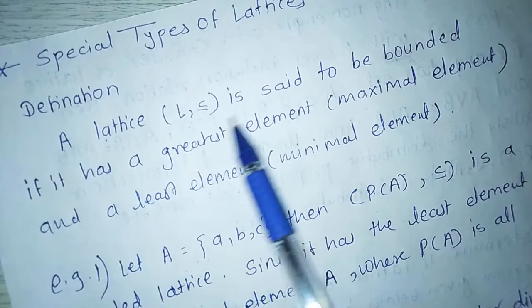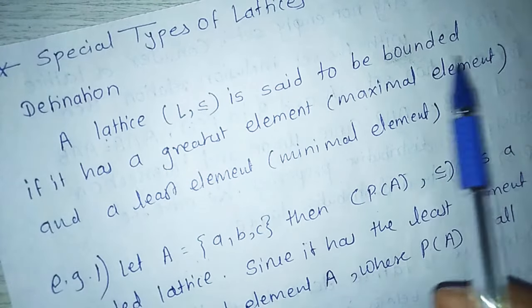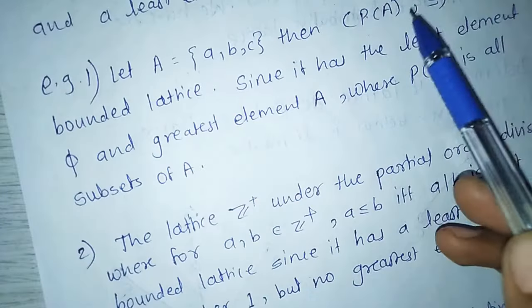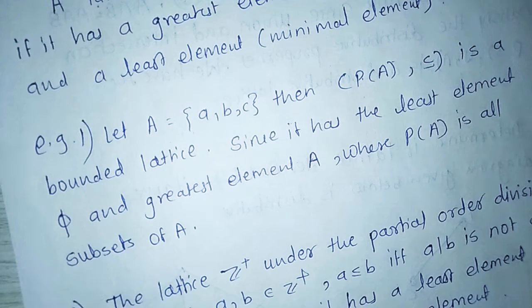So it has least element phi and greatest element A, where P(A) is all subsets of A. By the definition of a bounded lattice, a lattice L is bounded if it has a greatest element and a least element. Here P(A) has a greatest element and a least element, so P(A), less than or equal, is a bounded lattice.